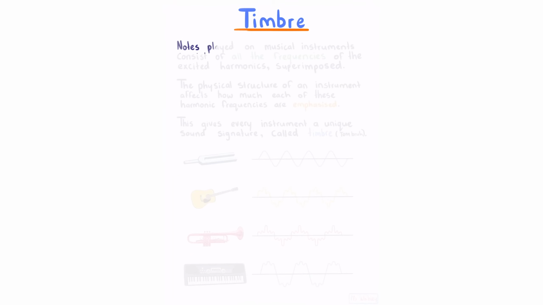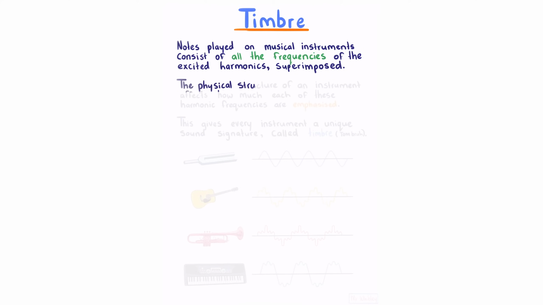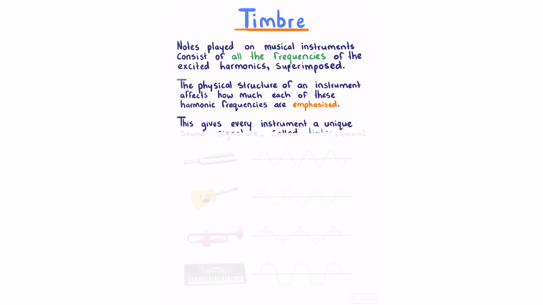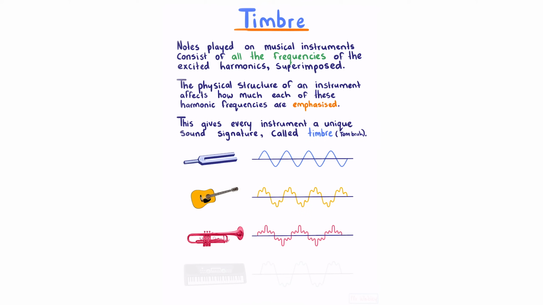Timbre. Notes played on musical instruments consist of all the frequencies of the excited harmonics superimposed. The physical structure of an instrument affects how much each of these harmonic frequencies are emphasized. This gives every instrument a unique sound signature, which we call timbre. A tuning fork might give us a clean sine wave, whereas instruments such as guitars, trumpets, and a keyboard might give us something a bit more hairy.